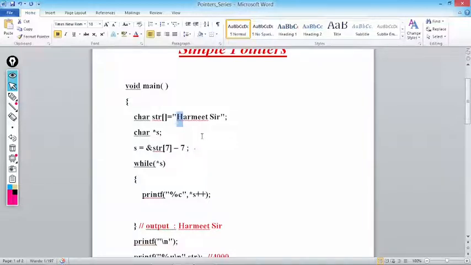Now after printing r, when the pointer is incremented, it will start pointing to \0. What is the ASCII value of \0? 0. While 0 means condition false and the loop will be terminated, and the output of this program will be Harmeet sir.